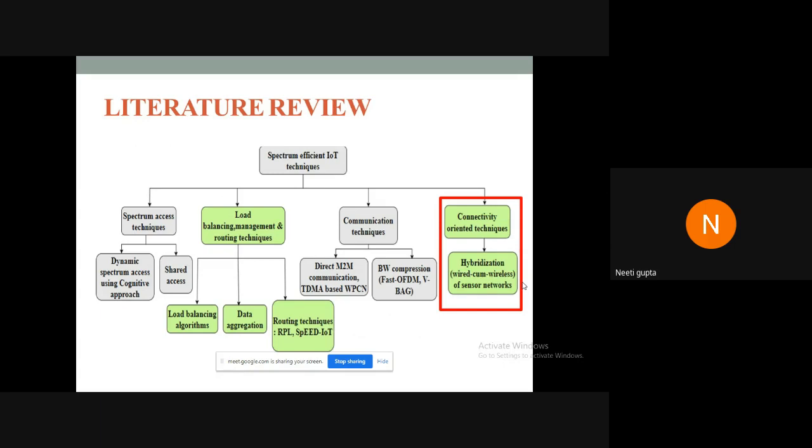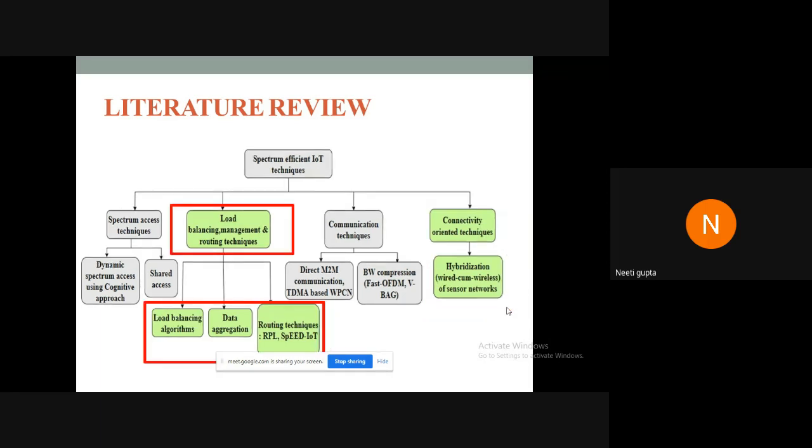So an in-depth literature review was done over the spectrum efficient techniques in IoT, and the various techniques were investigated. And finally, we come up with two main areas which have been investigated further in this research work. The first main area was connectivity oriented techniques, which includes hybridization of wired and wireless architectures for sensor networks, which are deployed for IoT applications. And the other area that we focused on in our research work is load balancing management and routing techniques.